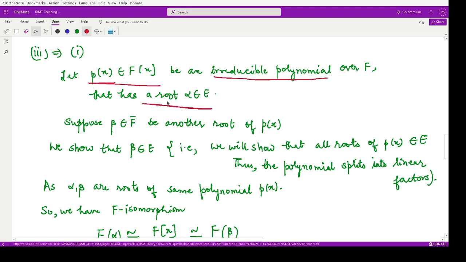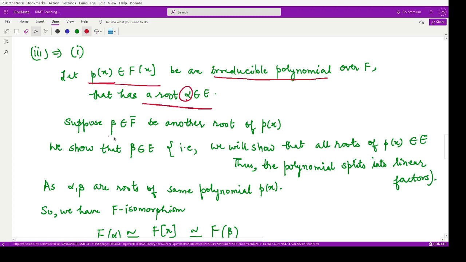That means if one root is available in that particular extension, then the other roots are also present in that extension. So we assume one root alpha which is present in E of this polynomial p(x).